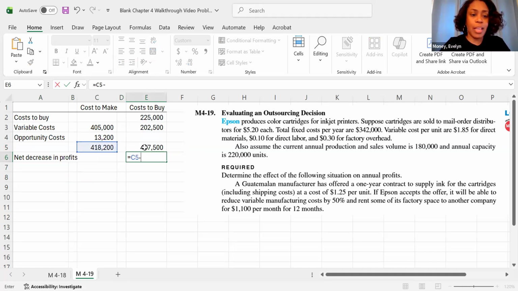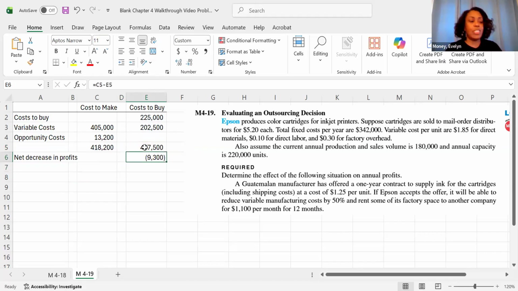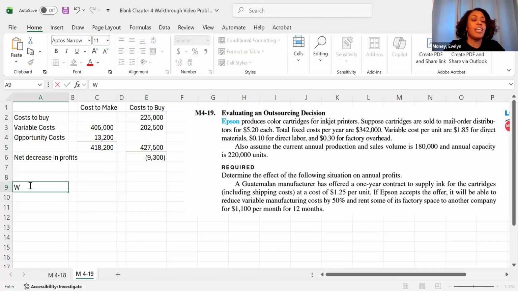Take that cost to make, subtract out that cost to buy, and we see that our profits actually decrease. So in this case, we would continue to make the ink or the color cartridges. I'm sure we still have 50% of the cost because we still have to make the black cartridges for our inkjet printers.